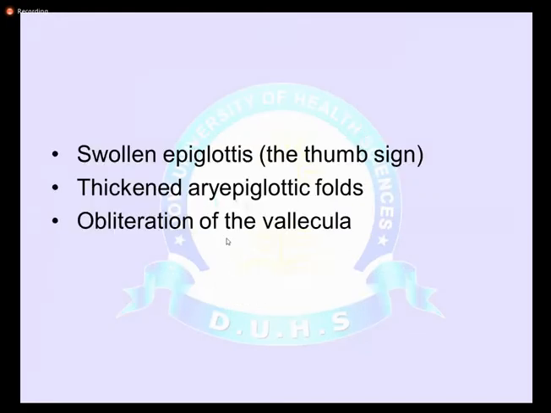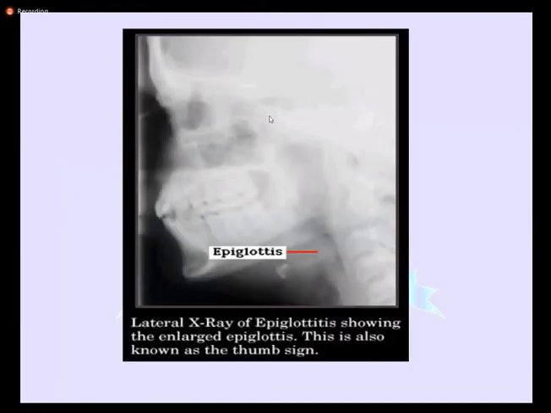When you do an X-ray in that child, what you find is a swollen epiglottis, the thumb sign, a thickened epiglottic fold, and obliteration of the vallecula. That is on the lateral X-ray. In croup, you need the anterior-posterior X-ray, but if you suspect epiglottitis, you have to do the lateral X-ray of the neck. On the lateral X-ray of the neck, you find a swollen epiglottis. That is also called the thumb sign.